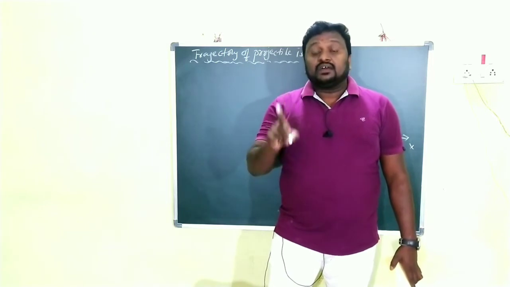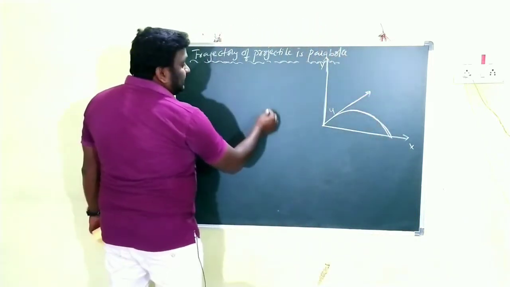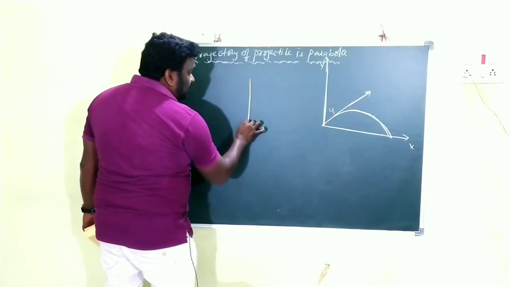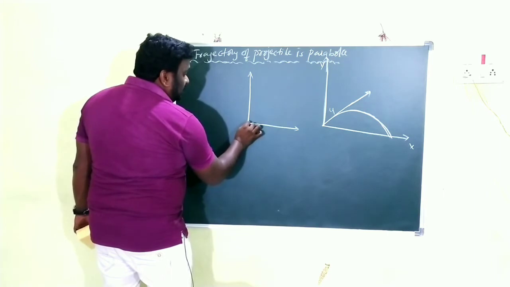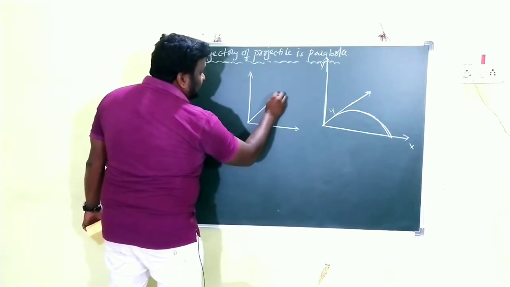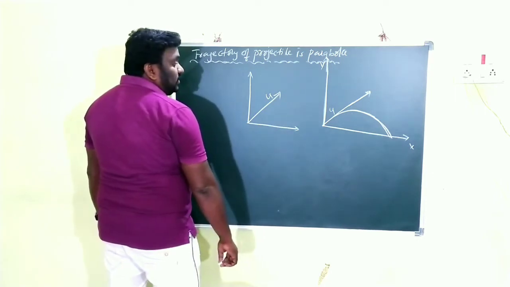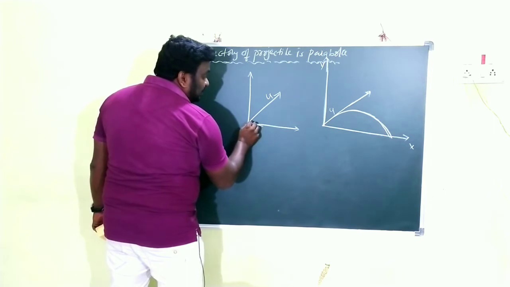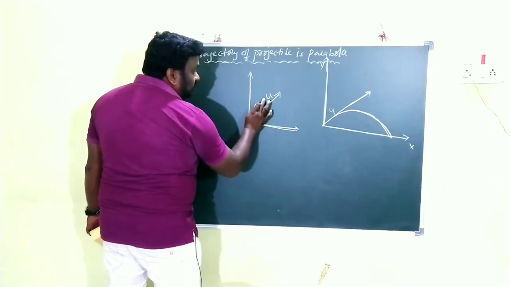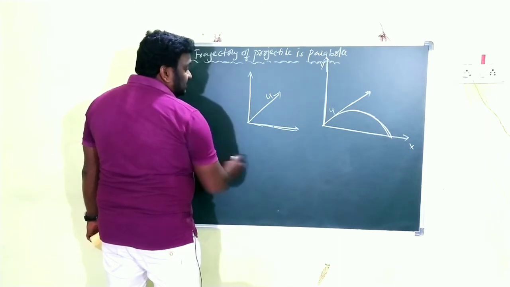So children, according to the resolution of vectors, at the starting point the projectile is projected into the air with velocity u. Clear? Now we have to find the velocity with respect to the x-axis and y-axis.